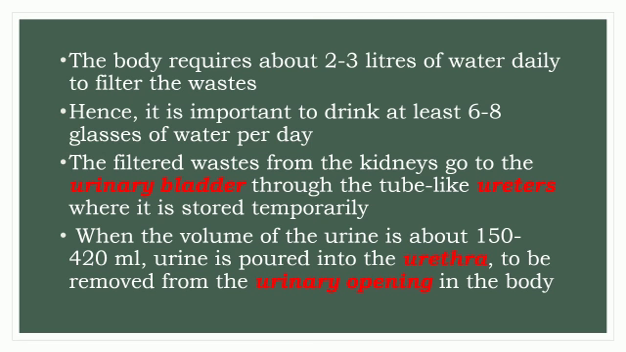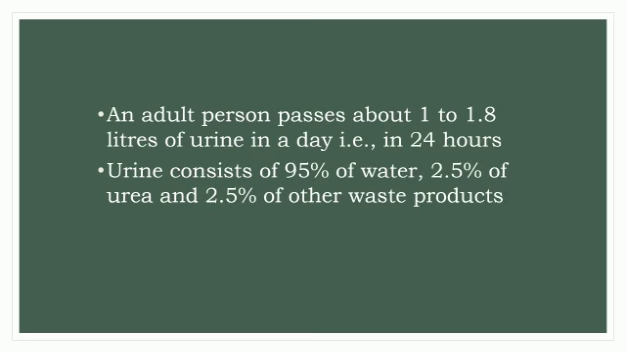The filtered waste from the kidneys goes to the urinary bladder through the tube-like structures called ureters, where it is stored temporarily. When the volume of the urine is about 150 to 420 milliliters, urine is passed into the urethra to be removed from the urinary opening in the body. An adult person passes about 1 to 1.8 liters of urine in a day, that is in 24 hours. Urine consists of 95% water, 2.5% urea and 2.5% other waste products.